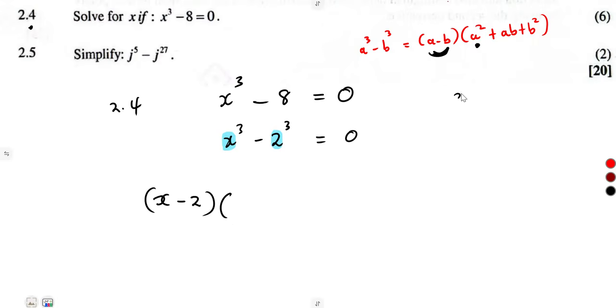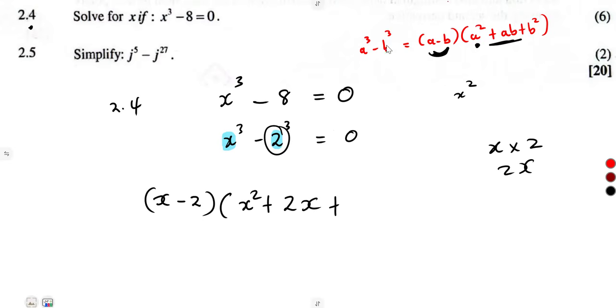That's our a. So it's supposed to be x what? x squared. a squared plus ab plus ab, the product of a and b, the product of x and 2. That's what? 2x. Plus, again, you add b squared. What is our b? Our b is represented by 2. But they're saying b squared. So it's 2 squared, which is 4. So you do the factorization.